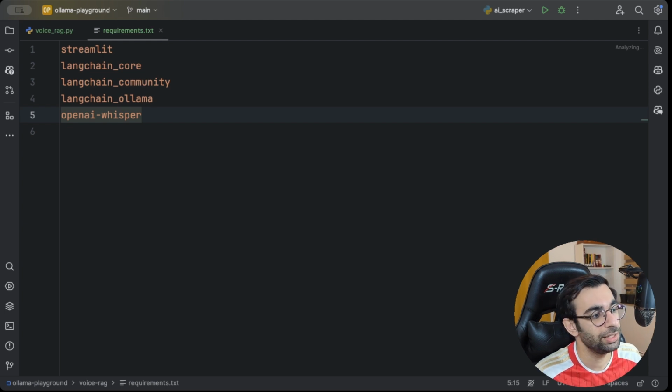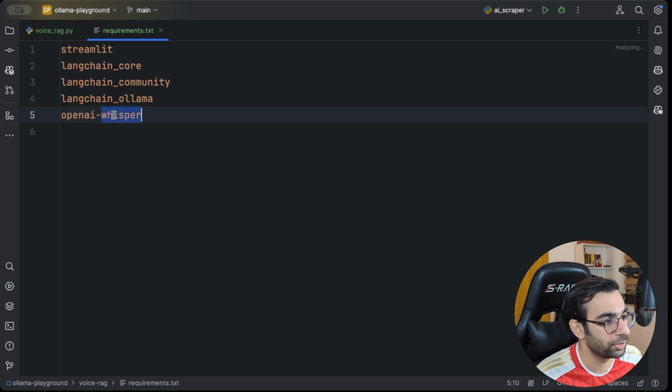So recently, OpenAI released Whisper, which contains lots of local models that you can run locally on your machine to convert audio to text. So there is no API call, you don't have to pay for anything, it's just completely local. So if you have a look here, our main dependency to be able to create a voice RAG is OpenAI Whisper. So we're gonna install that.